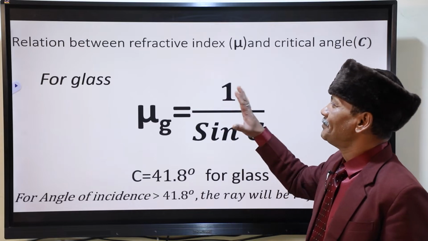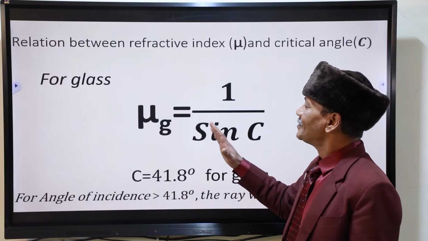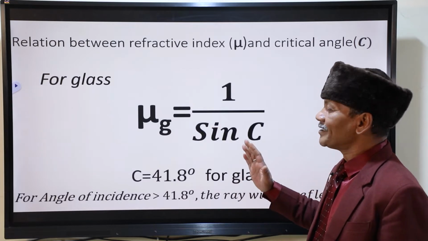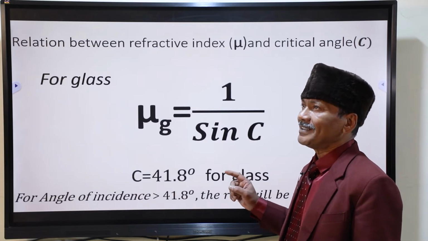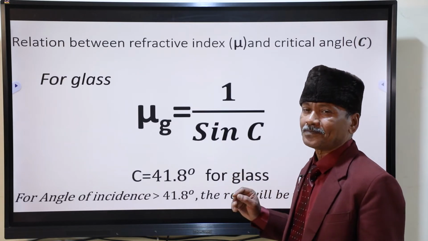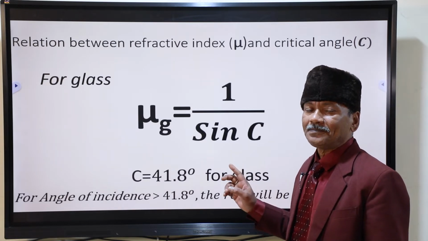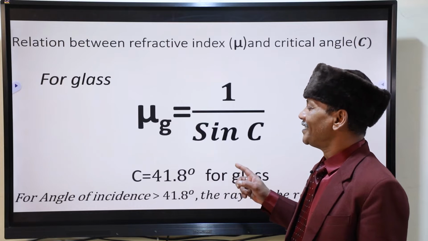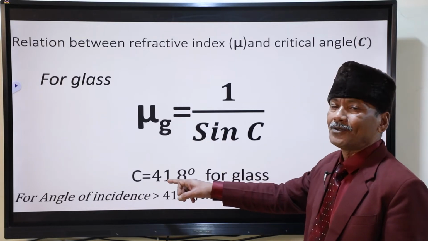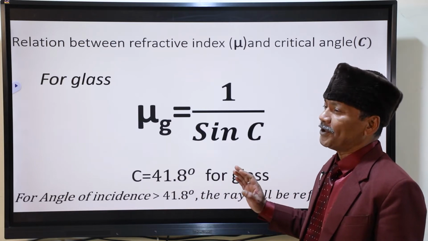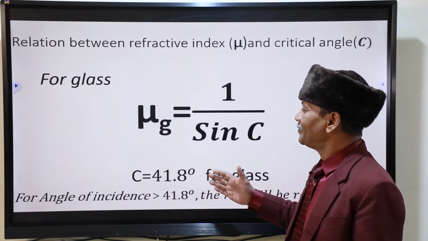The basic concept behind it, total internal reflection, many concepts do come there. What are the conditions? Light rays must be going from denser to rarer medium. Angle of incidence in the denser medium must be more than critical angle. For glass, this is 42 degree or 41.8 degree. For different transparent materials, critical angles will have different values.